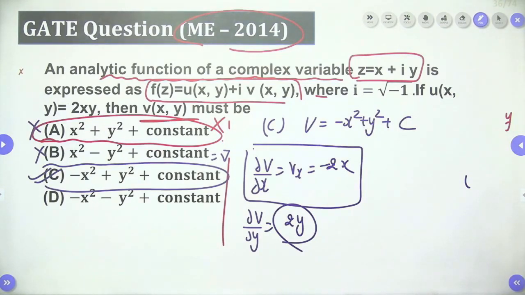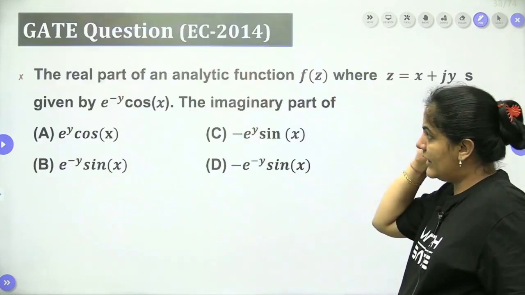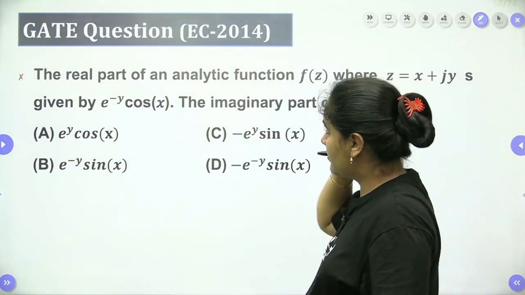That's why it will be the right answer, dear students. Okay, so we can easily approach from here. Okay, now let's come to the next question. Let's have an approach on one more question.